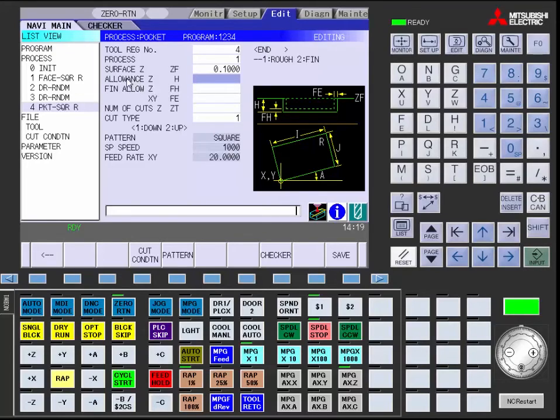Your Z height allowance, we will make 1.1 because we are going to go around the part. Your finish allowance will be 0. Number of cuts will be 1. Cut type will be 1, a square. Your spindle speed is 1000, and feed rate in X and Y is 20 inches a minute. At this point, you need to go to pattern.